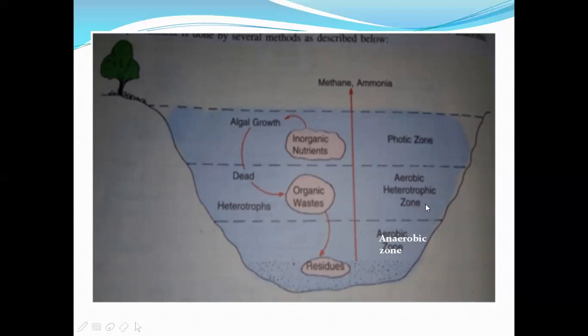This zone is for autotrophs, and the second zone is for heterotrophs, but aerobic heterotrophs, because oxygen can penetrate up to this level, so aerobic organisms are present in this zone. The last one is the anaerobic zone. Here we have inorganic nutrients, here organic waste, and these are residues. At the base, residues will be settled, organic waste will be utilized by heterotrophs, and inorganic nutrients will be utilized by algae. This is the structure of the oxidation pond.